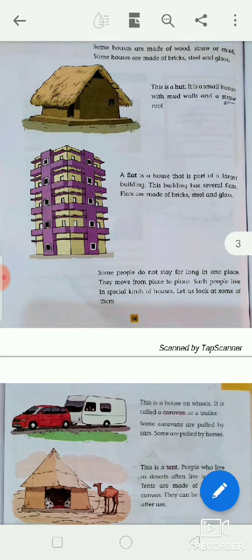Some people do not stay for long in one place. They move from place to place. Such people live in special kinds of houses. Let us look at some of them.